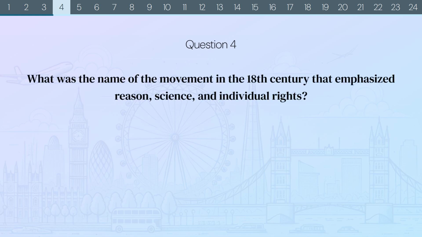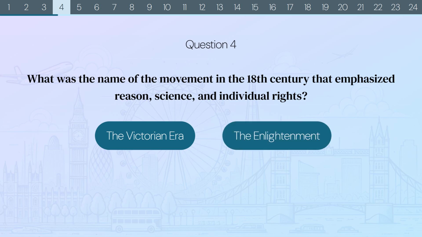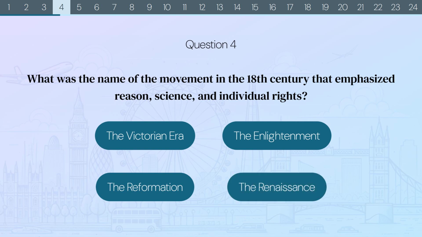Question 4. What was the name of the movement in the 18th century that emphasized reason, science, and individual rights? The Victorian era? The Enlightenment? The Reformation? Or the Renaissance?